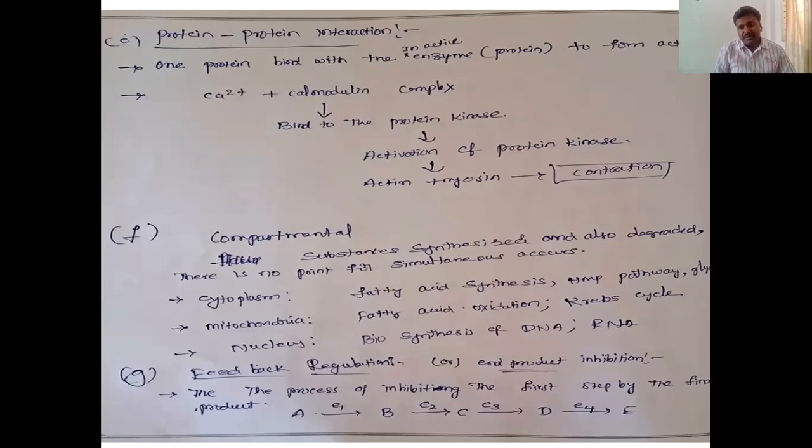Protein interaction. One protein binds with an inactive enzyme. So why is it called an enzyme? See, enzymes are nothing but proteins. Enzyme is protein. One protein binds with the inactive enzyme to form the active one. For example, here, the calcium 2 plus ions and calmodulin. Calmodulin is a protein.